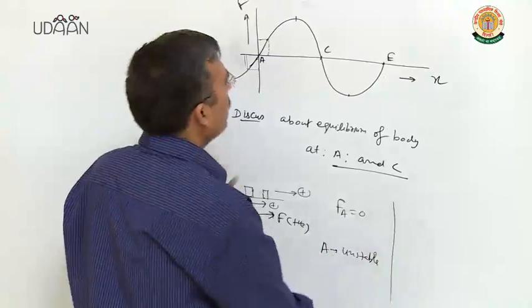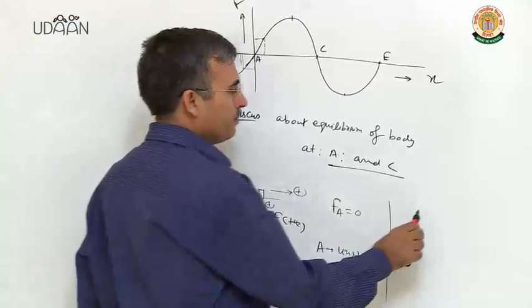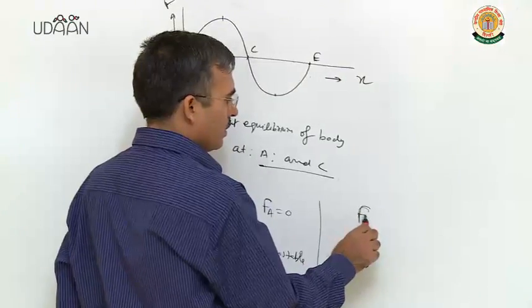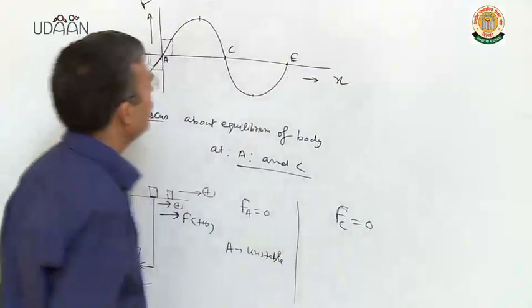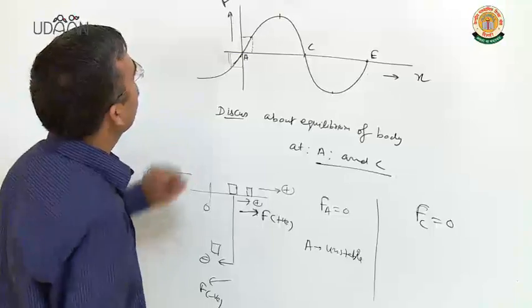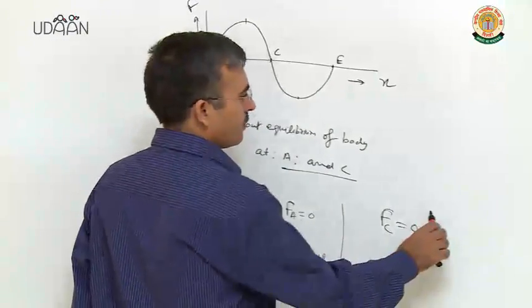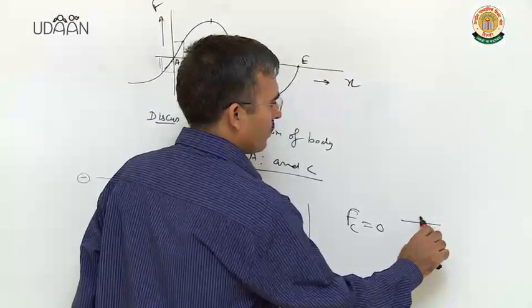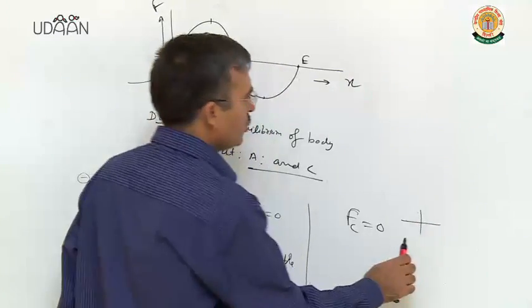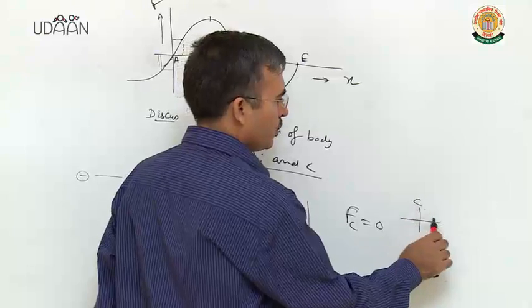Clear? Let us think about point C. At point C, force is 0 clearly. It is a force versus position graph. It is an equilibrium position, C position.